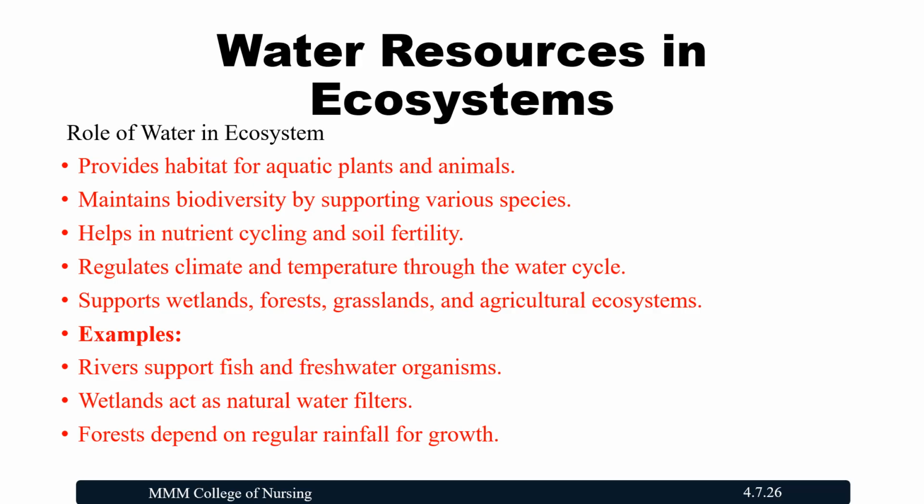For example, rivers support fish and freshwater organisms. Wetlands act as natural water filters, and forests depend on regular rainfall for growth. Everything is interrelated: water resources, rain, grassland, forest, agriculture, and human beings and other living organisms. Everything is interrelated in the biodiversity and the ecosystem. So, water resources play the major role here.